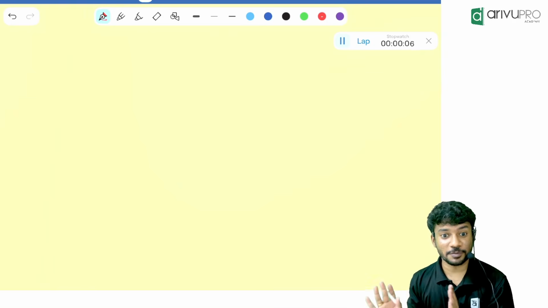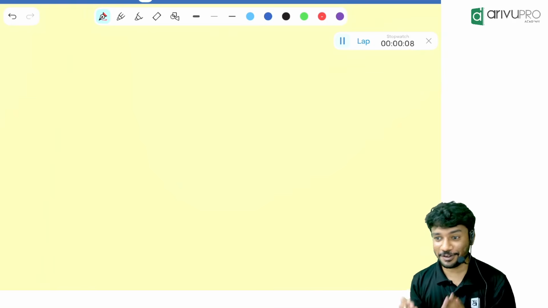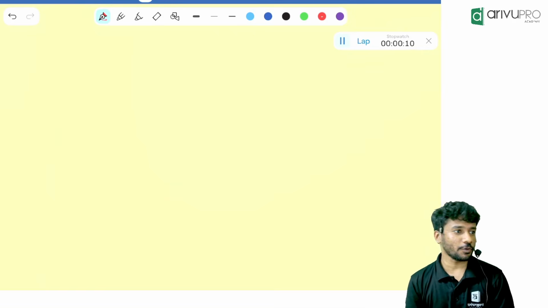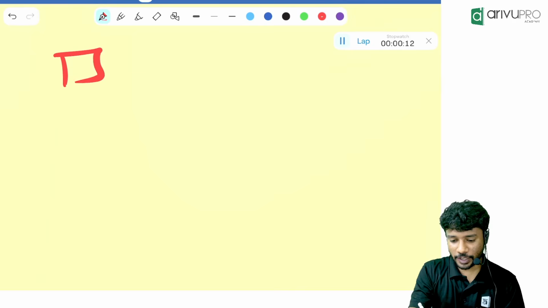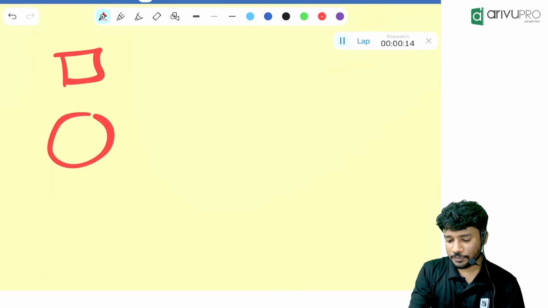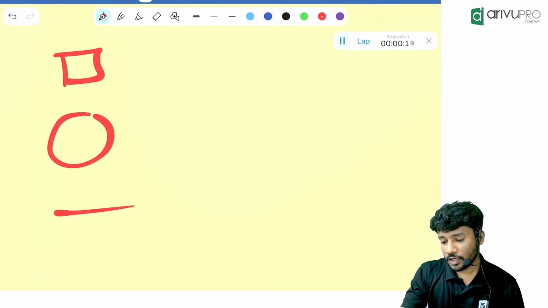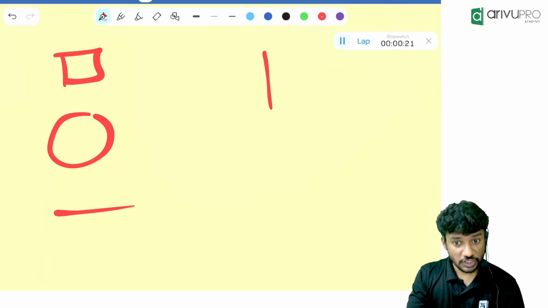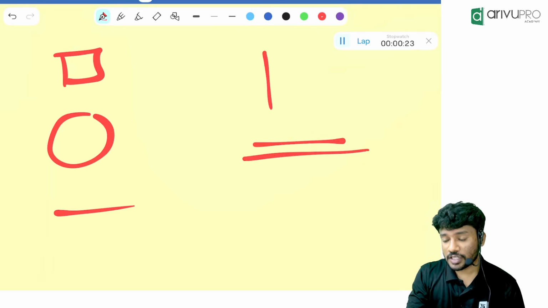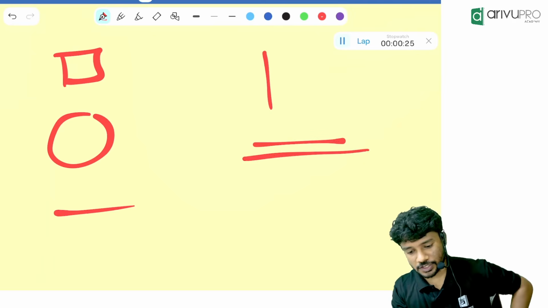You will not make mistakes, I know that. Everyone can do it. Everyone, take your time. One minute is there for you. Male means square. Female means circle. Then sibling relation means a single horizontal line. Then a single vertical line for generation gap. Married relation, double horizontal line.